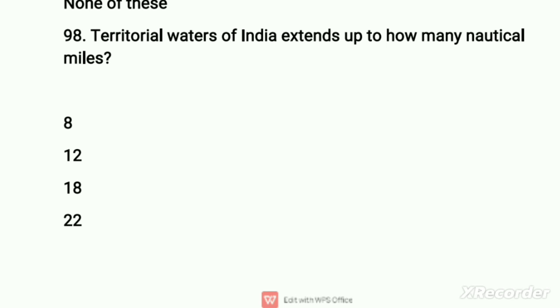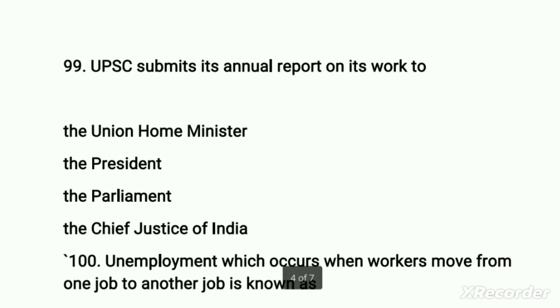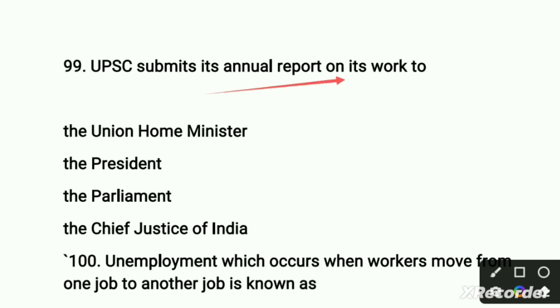Move to our next question. This question is related to UPSC. UPSC submits its annual report on its work to whom? UPSC, Union Public Service Commission, annual report on its work. First option is the Union Home Minister.